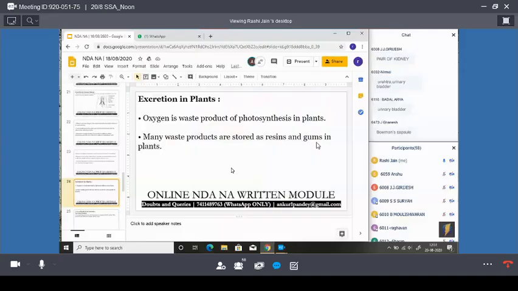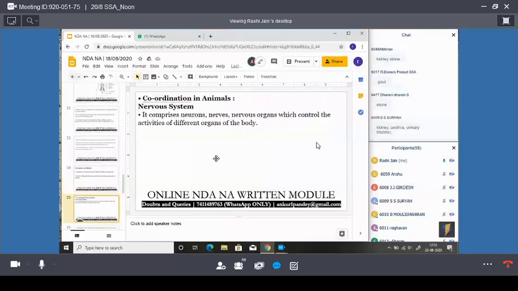Can you name them? Nephritis, stone, okay. Dialysis is done when the kidney does not work properly. Yeah, so that is about the excretory system.